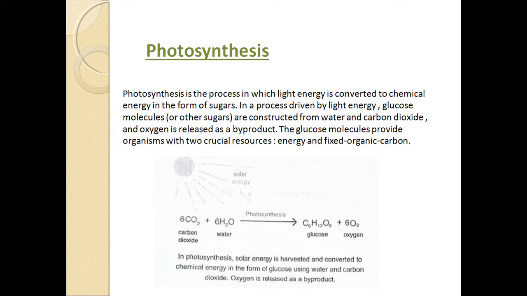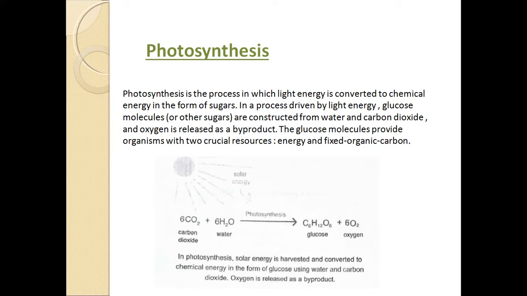Human beings breathe oxygen. We take in oxygen in the process of respiration. That is liberated by the photosynthesis process.